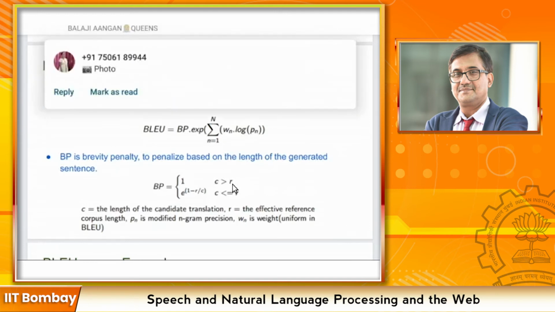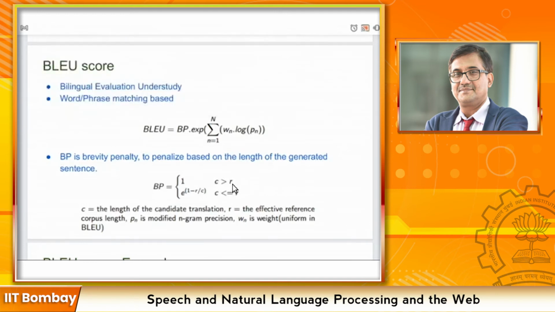The ratio of these two represents the precision, but precision alone is not enough, because one can produce all the words in the vocabulary and say that this is the translation, then the precision will be one, but the translation quality will be very low.